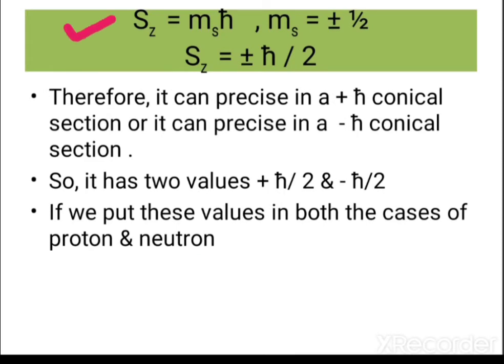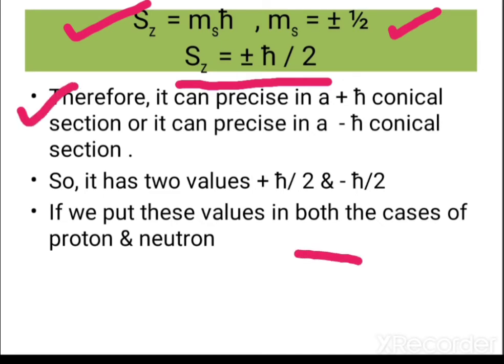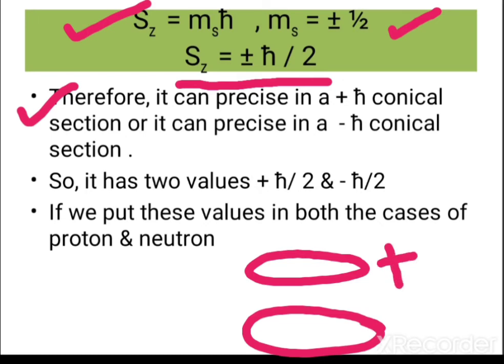So Sz equals ms h cross, and you already know from the previous slides that ms equals plus minus 1 by 2. So Sz will become plus minus h cross by 2. Therefore it can precess either in the plus h cross conical section, or in the minus h cross conical section, as I already told you in the previous slide, like above or below. So it has two values, plus h cross by 2 and minus h cross by 2.